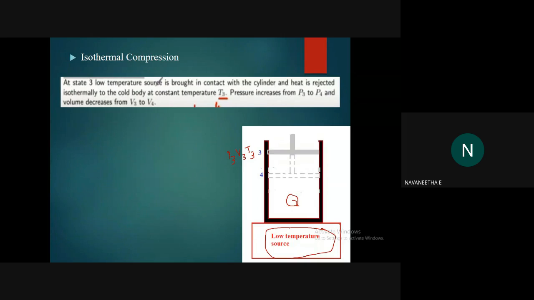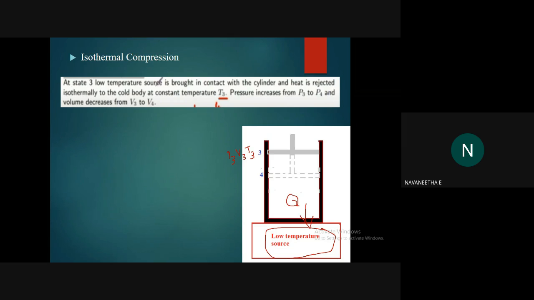Higher to lower. Everything flows from higher value to lower value, whether pressure or anything else. Here the higher value is inside the system, so the heat will flow from the system to the lower temperature source.